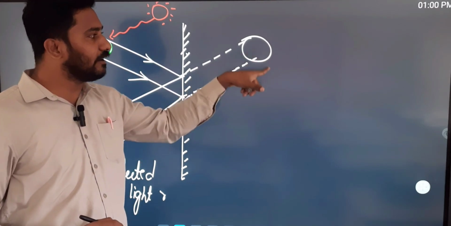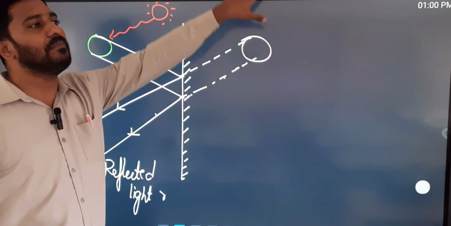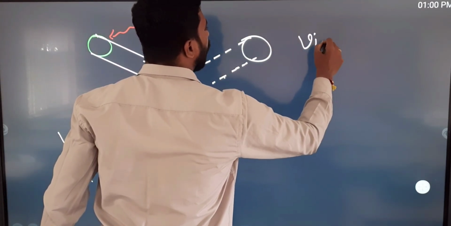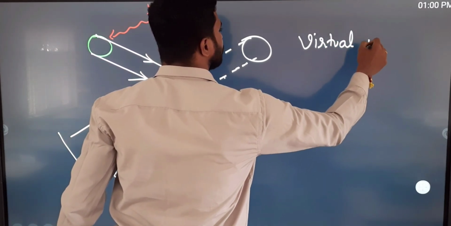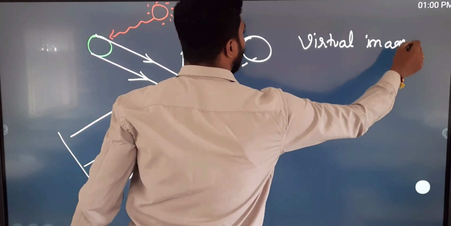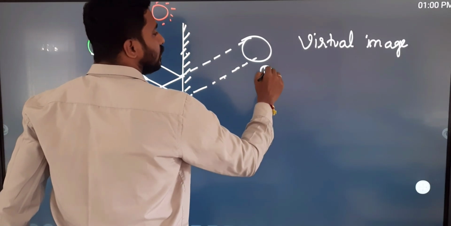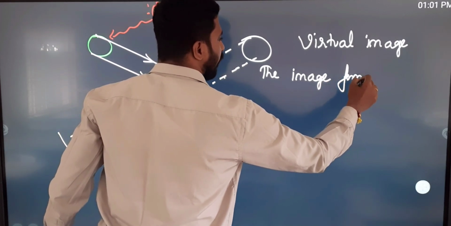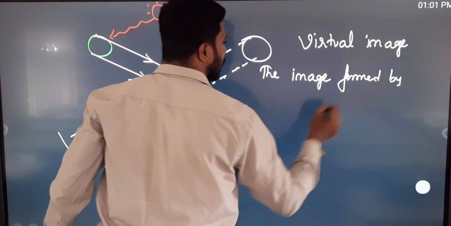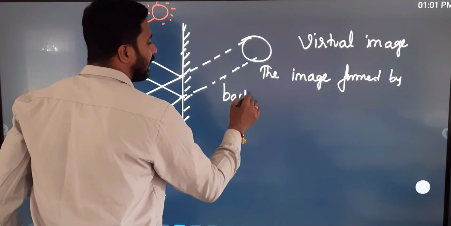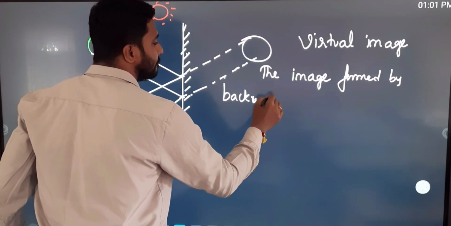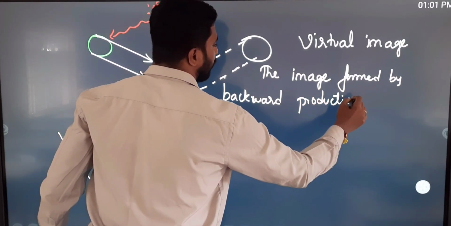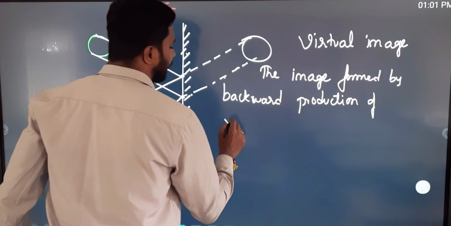They are produced backward to form an image. Such an image we call a virtual image. What is a virtual image? The image formed by backward production of reflected light rays.